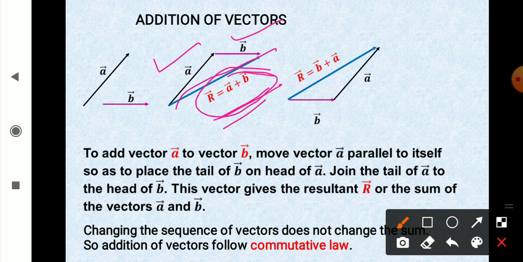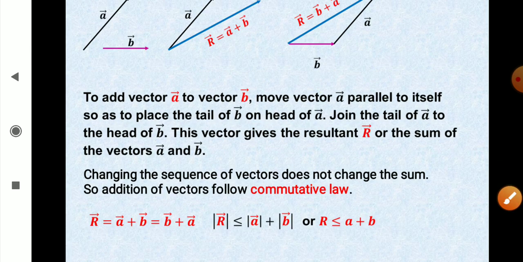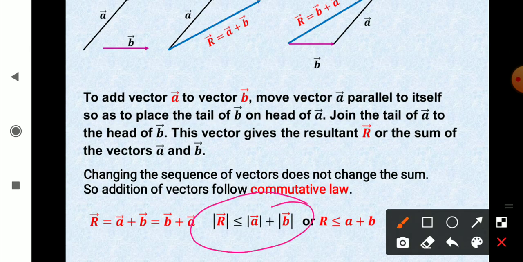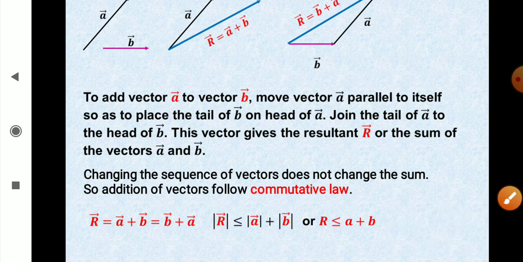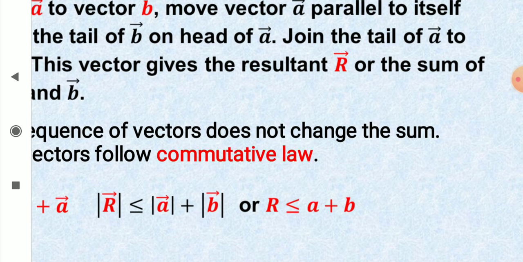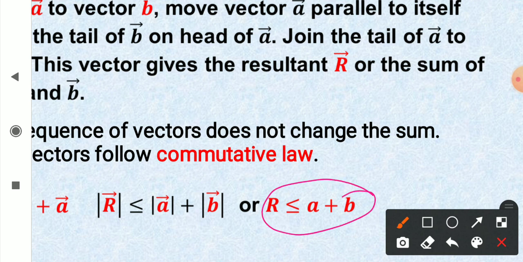That means this vector R should be less than the sum of the magnitudes of vector A and vector B. So see how I write it. The magnitude of R is less than or equal to magnitude of A plus magnitude of B, or R is less than or equal to A plus B.